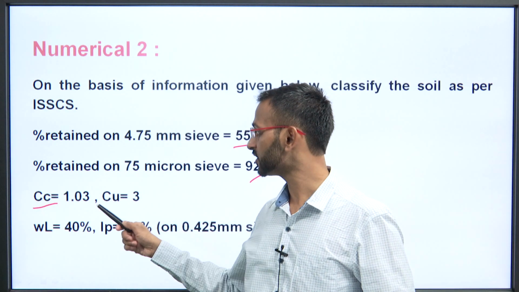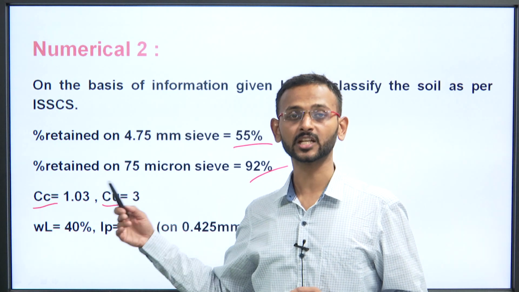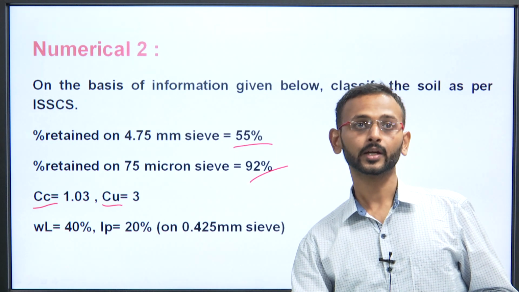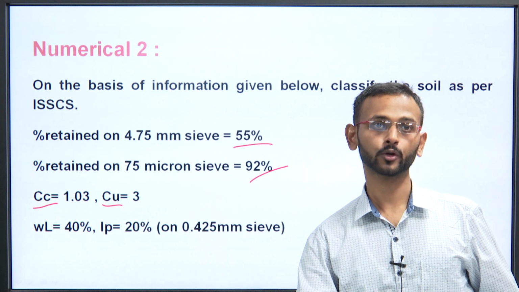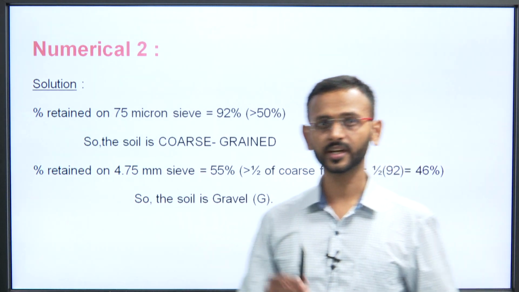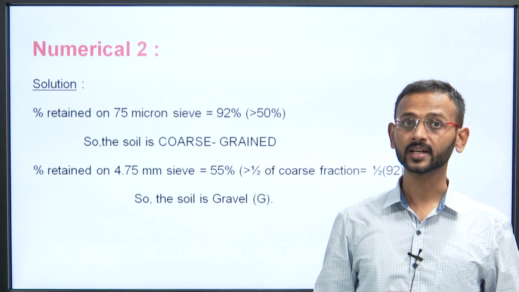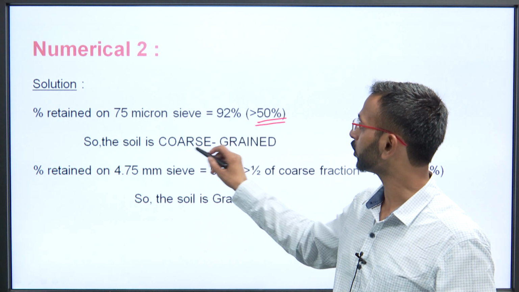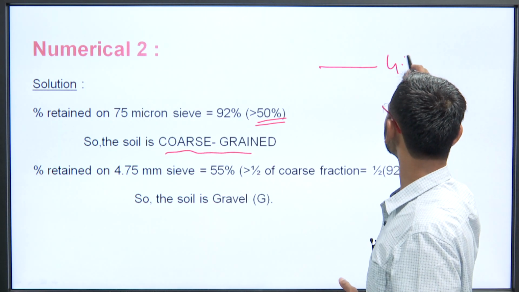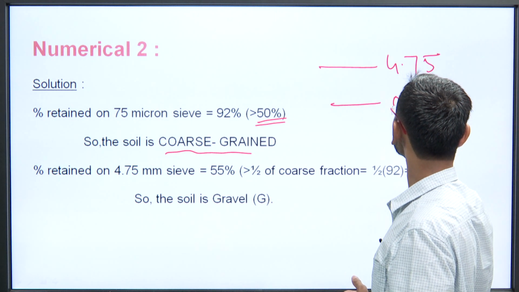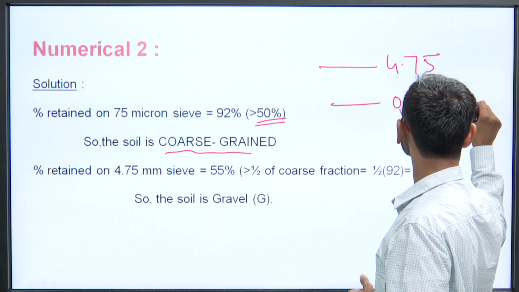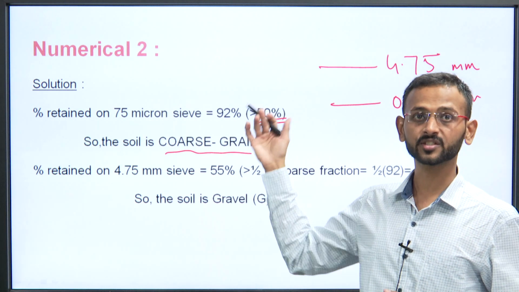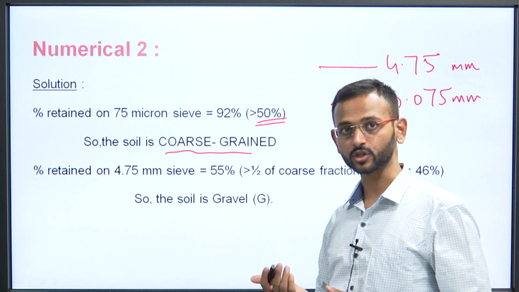Then, the values of Cc and Cu are given. We will see whether they satisfy the well graded or poorly graded condition. Then the liquid limit is given as 40%, and IP is given as 20%. See here, the percentage retained on the 75 micron sieve is 92%, that is greater than 50%. So, if it is more than 50%, it is automatically coarse grained soil. There is the 4.75 mm IS sieve and the 0.075 mm IS sieve, the 75 micron sieve. More than 50% is retained, it is 92%. So, the soil is coarse grained soil.